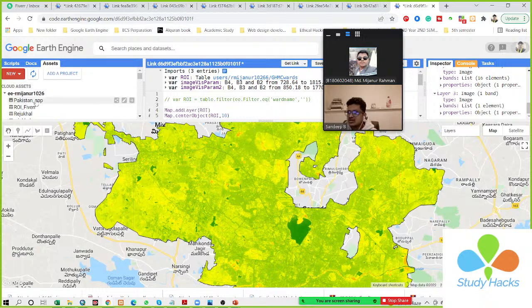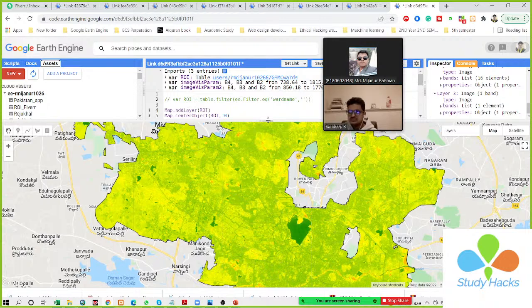You can see this is my asset, and this asset is only for my own use, privately. If I do not share it with you, then you cannot access it. When I share it, then you can easily access this code. You can see this line of code: user, then my email ID, then your shapefile name. So when I share this ROI or the boundary shapefile or my asset with you, then you can access it, otherwise you cannot.